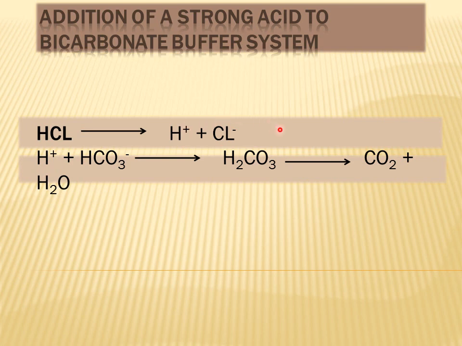But how is this lowering of pH resisted by the bicarbonate system? The basic element of the bicarbonate system, which is the bicarbonate ion, comes into play and combines with hydrogen ions, thus removing hydrogen ions from the medium, resulting in the formation of a weak acid called carbonic acid. And this weak acid dissociates very poorly to form a very small quantity of hydrogen ions, which results in only slight lowering of pH.